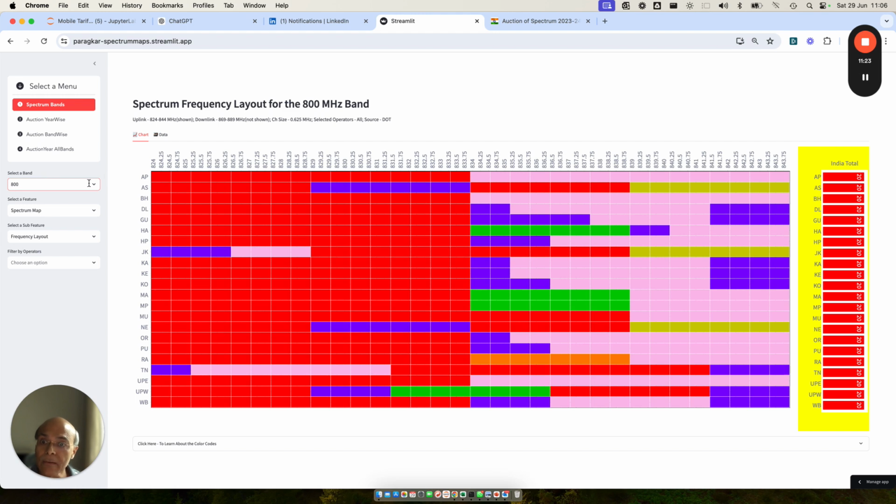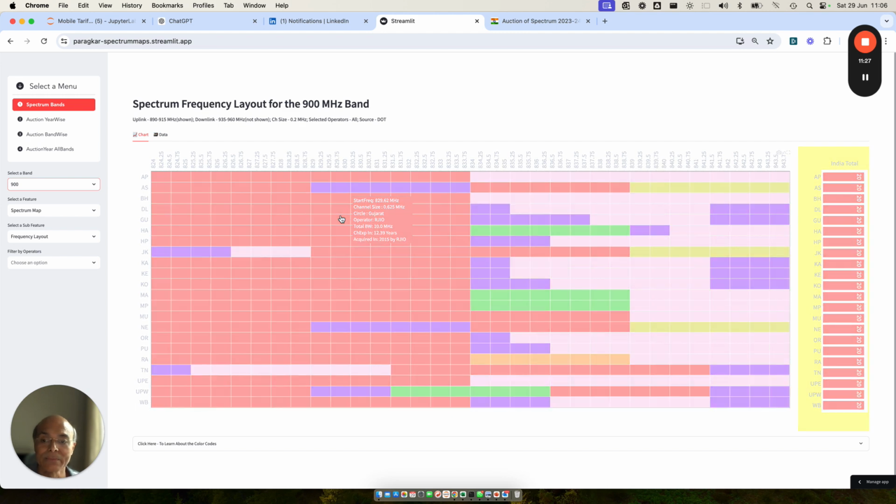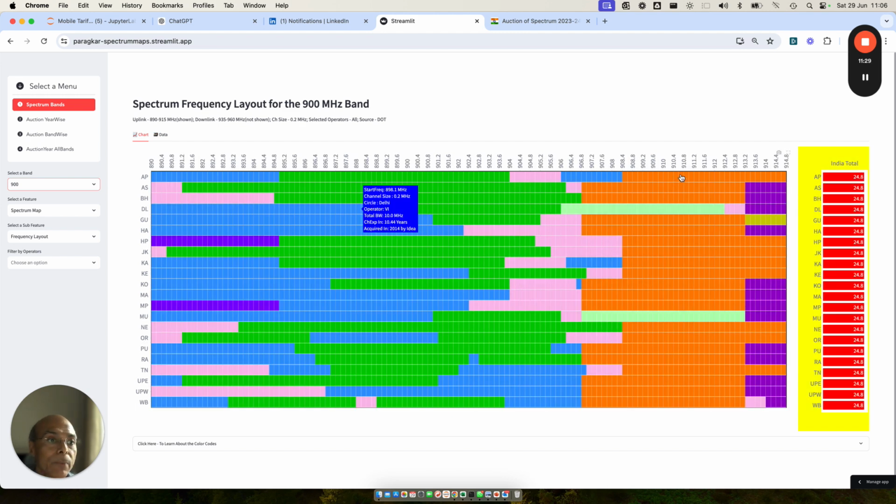So what would have happened is that this 900 megahertz block that you see here, which actually means blocked by BSNL, look at this 6.4 megahertz, which is being blocked by BSNL. BSNL should have been able to vacate this block. Once BSNL vacates this, imagine the kind of potential it creates for Bharti.